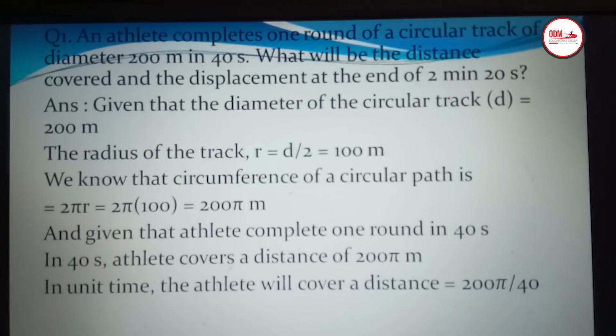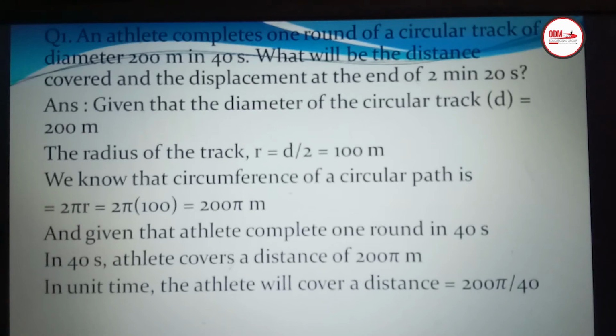So the diameter is given here, 200 meter. If the diameter is given, then easily we can find out the radius of the circular track. So r will be d divided by 2, that is equal to 100 meter. Now what is the circumference of the circular path? That is 2 pi r, that is 2 pi into 100, that is equal to 200 pi meter.